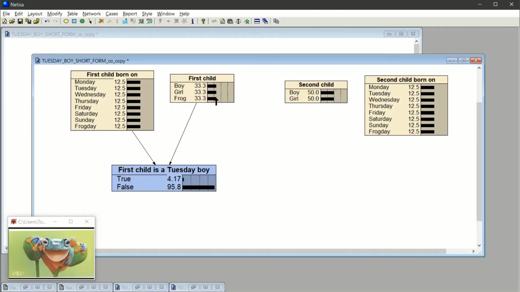If a frog were not possible ever, and Frog Day is not possible, or they just don't have that day, as in a normal Earth calendar, well then this value comes right back to what it was before. Very good. So everything is as it should be.